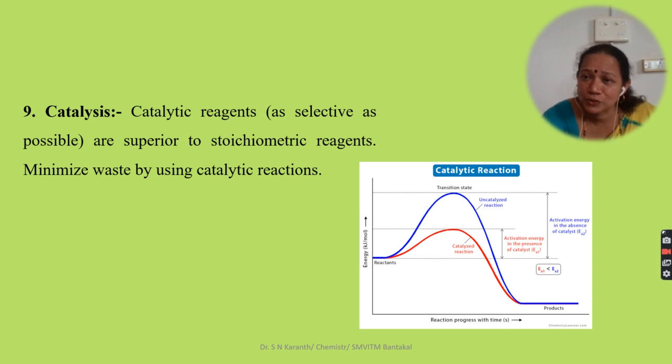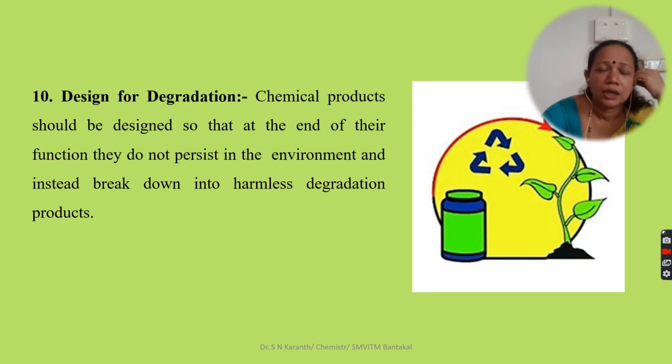And again, while choosing the catalyst, it should be a biocompatible one, not some inorganic material that will not degrade in the environment. If an alternative catalyst is possible, then we have to use that type of catalyst.